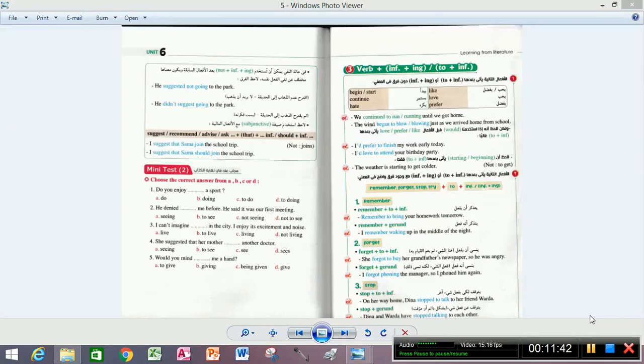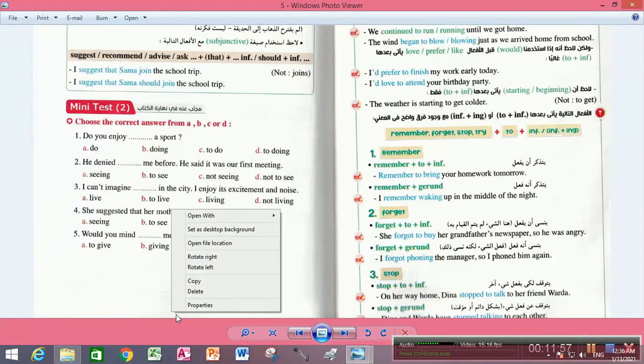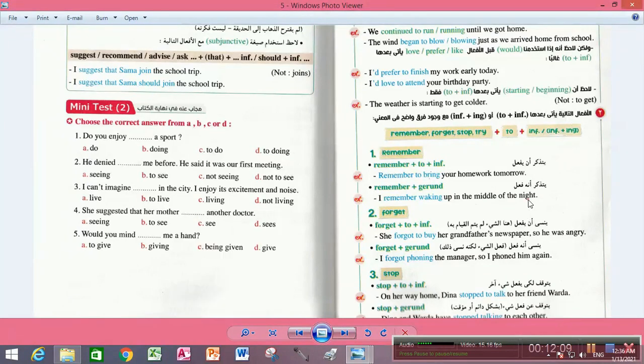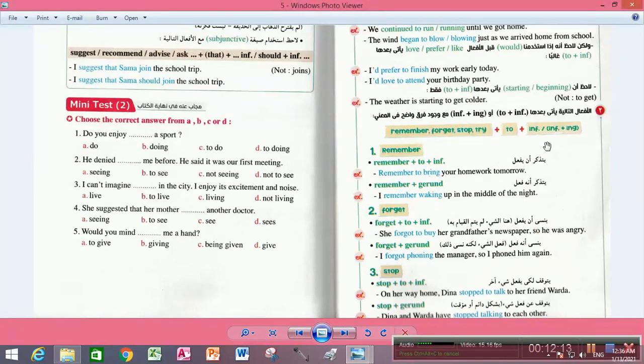Okay, stop to plus infinitive. He stopped in order to do something. On her way home, Dina stopped to talk to her friend. Okay, so here when you come and say stop, on her way home Dina stopped. On her way home Dina stopped to talk to her friend Warda.